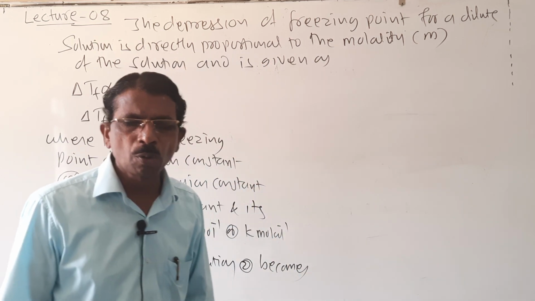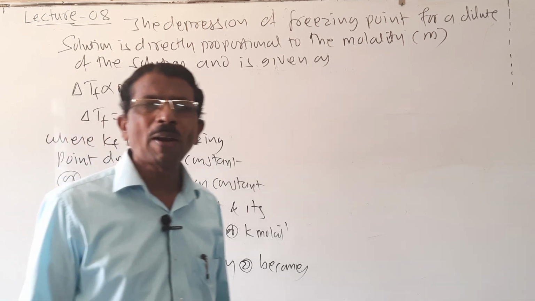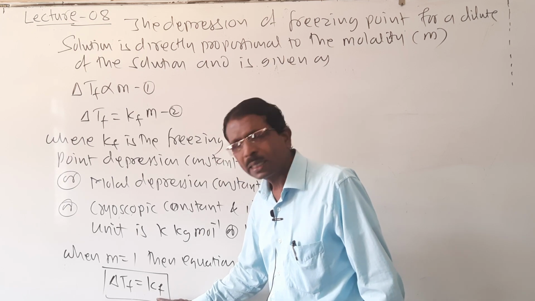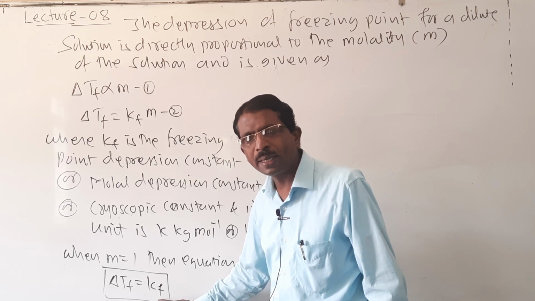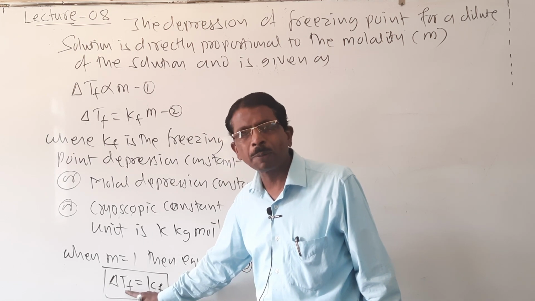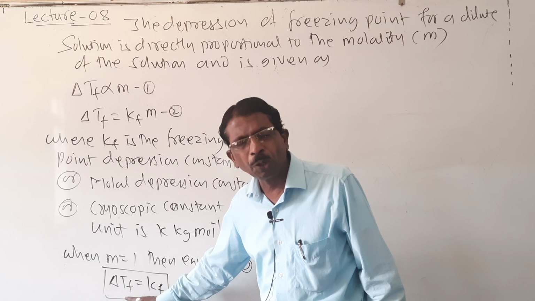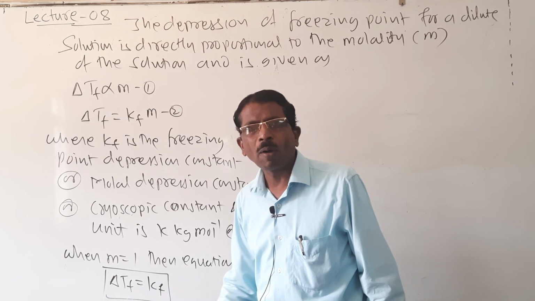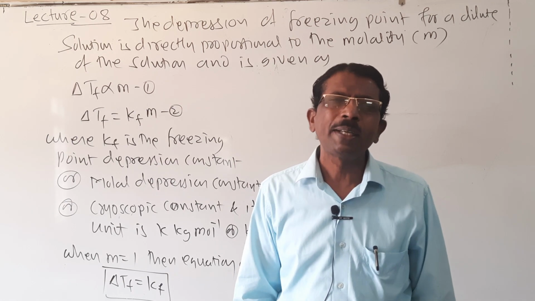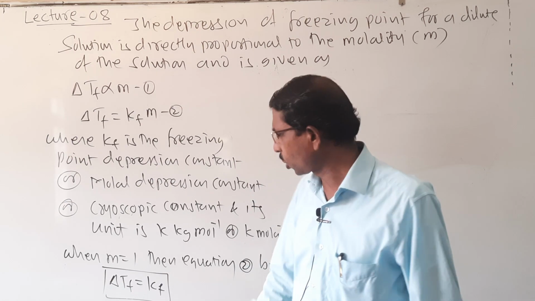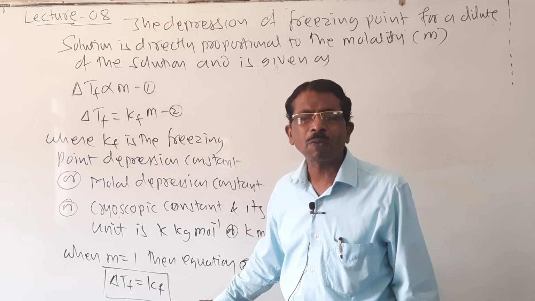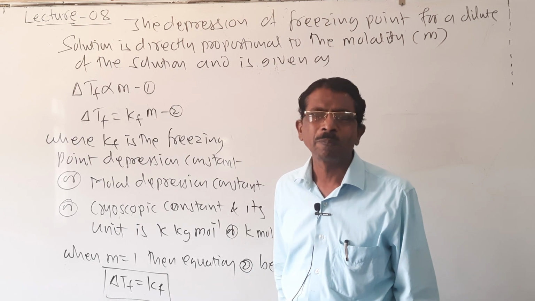So it is for 2 marks students. So it is called molar depression constant or cryoscopic constant or freezing point depression constant.